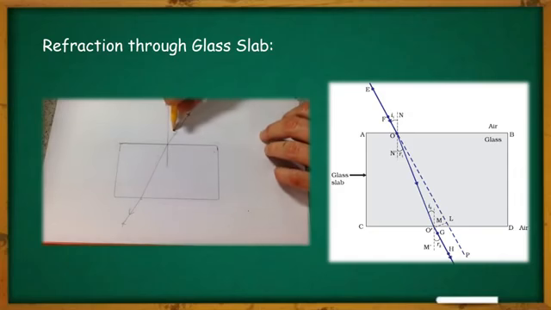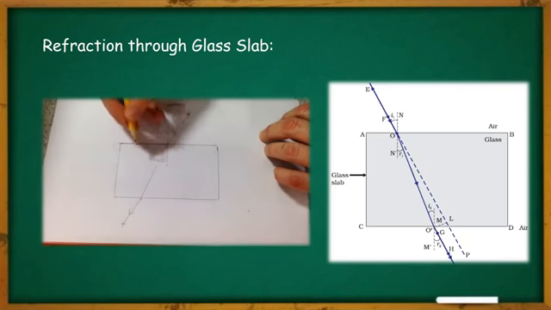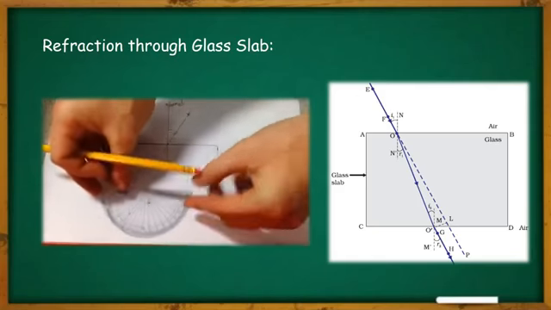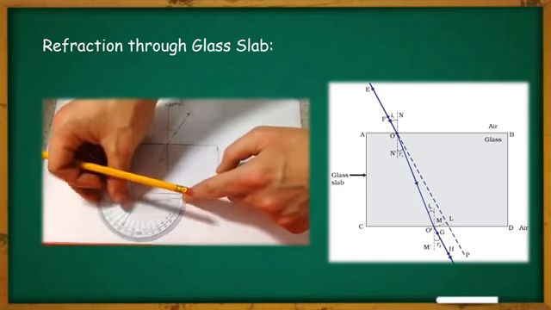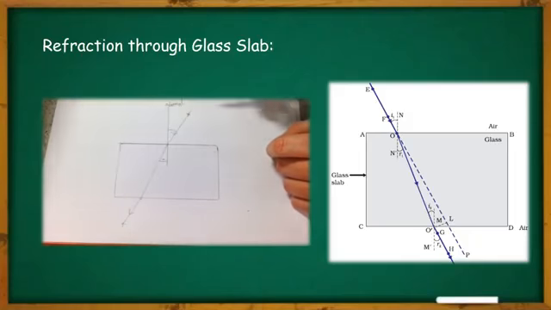Now we can measure the angle of incidence by using a protractor, that is I, this one is R, the angle of refraction, and we can also measure the angle of emergence. Here this is the angle of emergence.